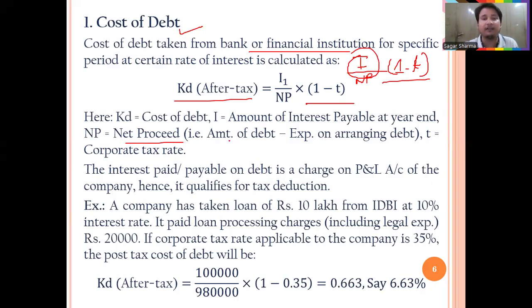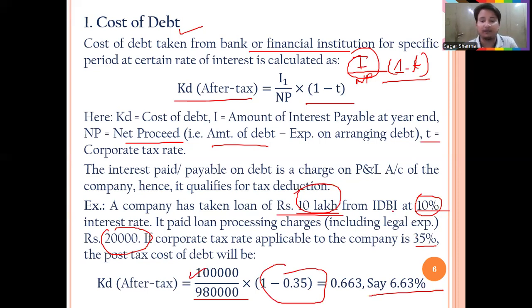How will you calculate net proceeds? Amount of debt minus expenses on arranging the debt, and T is the corporate tax rate. We have taken a simple example. A company has taken a loan of rupees 10 lakh from IDBI at 10%. So the rate of interest is given as 10%, and 10% of 10 lakh comes to 1 lakh interest. And net proceeds you can calculate: we have taken 10 lakh and the legal expenses are 20,000. So 10 lakh minus 20,000, 9 lakh 80,000, is your net proceeds, and the tax rate is 35%, so 1 minus 0.35. So you can say it will come to 6.63%.